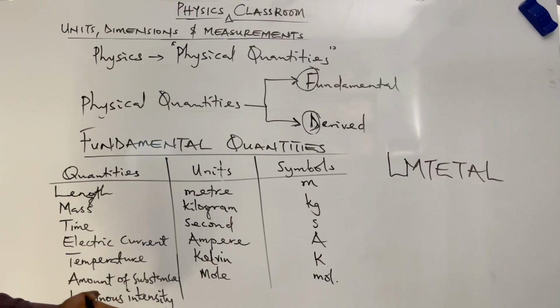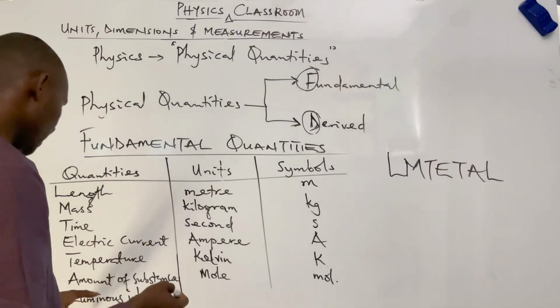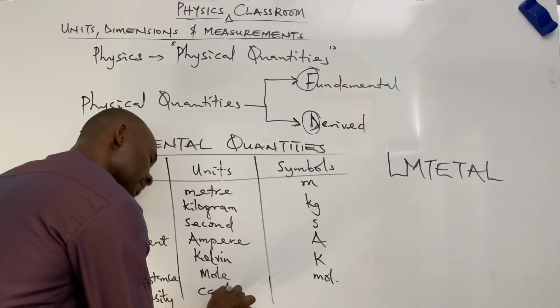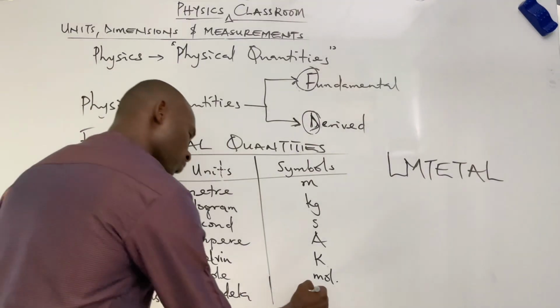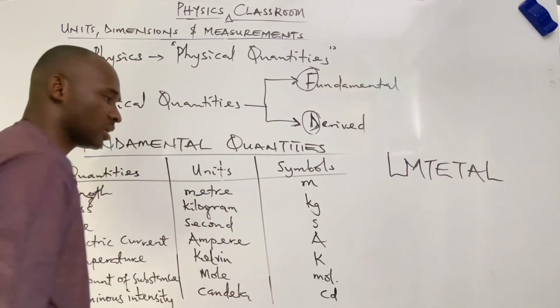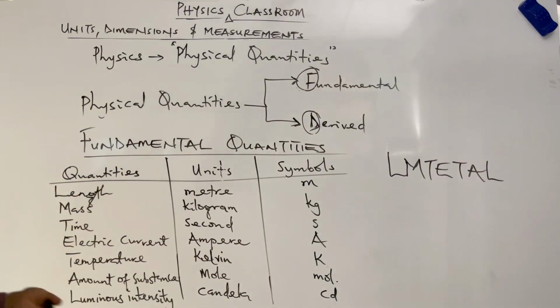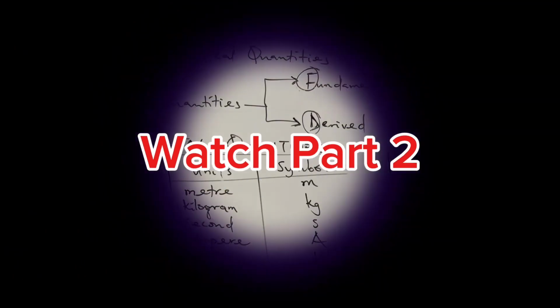This is an optical physical quantity, and we'll deal with it when we get to the topic geometrical optics. Luminous intensity is measured in candela, which is denoted by the symbol cd, small letter cd. These are the fundamental quantities. Now, let me walk you through the derived quantities.